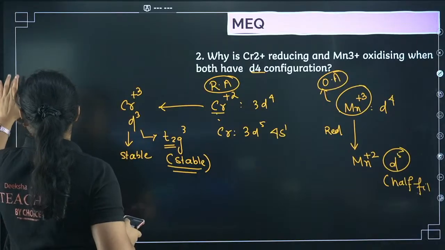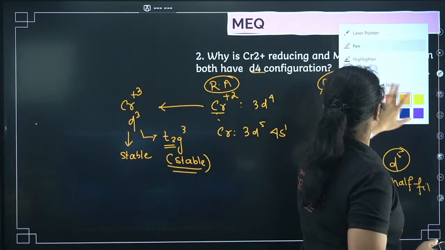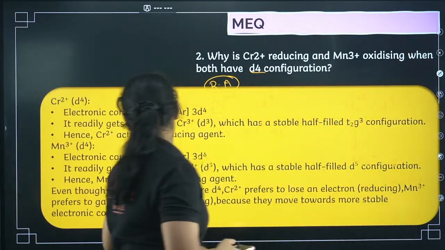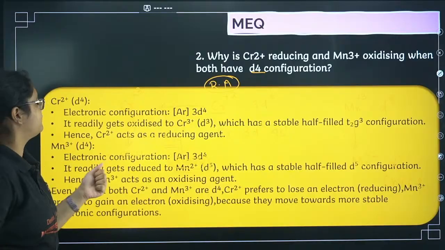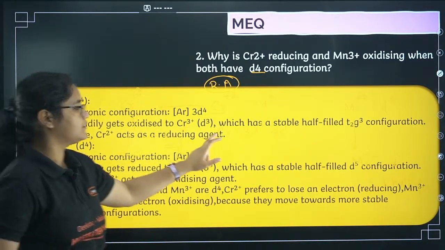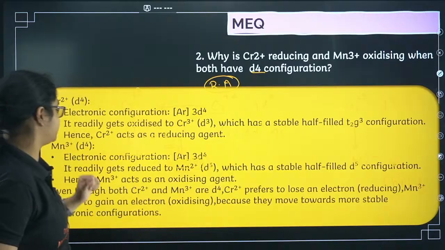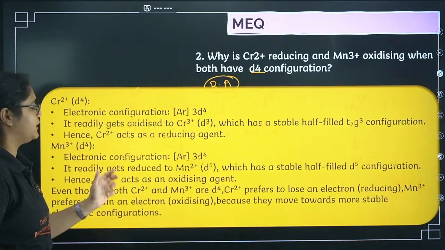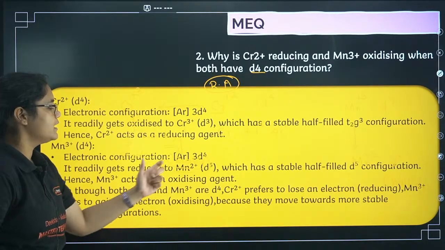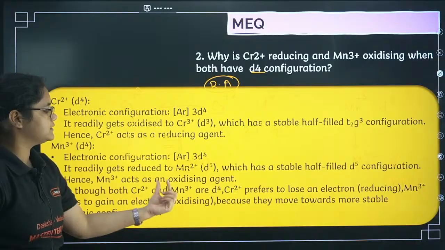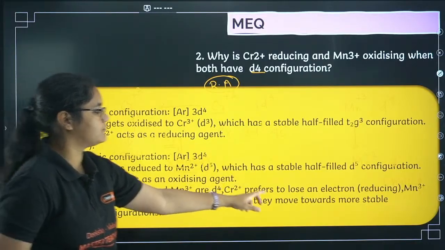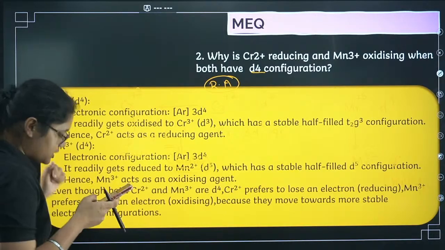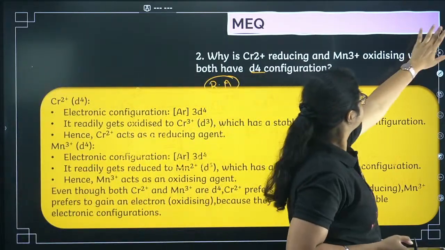Okay, so I'll show you how you can write this answer. You can just see here, Cr2+ electronic configuration is 3d4. It readily gets oxidized to Cr3+, which has a stable half-filled t2g configuration. Therefore, it acts as a reducing agent. Mn3+ electronic configuration is 3d4. It gets converted to Mn2+, which has a stable d5 configuration. So both Cr2+ and Mn3+ are d4, but Cr2+ prefers to lose one electron, whereas Mn3+ prefers to gain one electron.